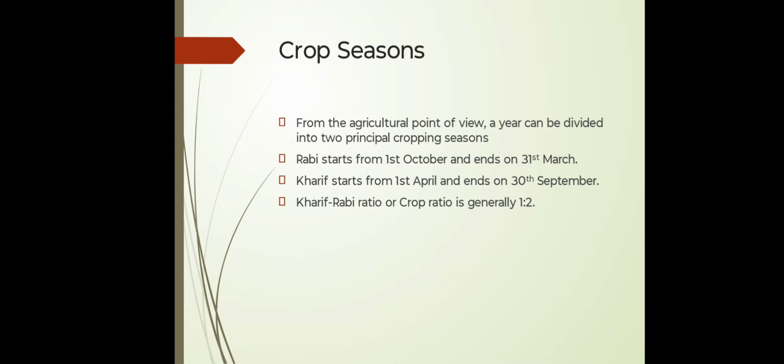From the agriculture point of view, the year can be divided into two principal cropping seasons. First one is Rabi and second one is Kharif. Normally Rabi starts from 1st October and ends on 31st March, while the Kharif starts from 1st April and ends on 30th September. These dates are not a rigid deadline. The time may vary up to 1 to 3 months on either side. Sugarcane, which is also an important cash crop, extends over both seasons.